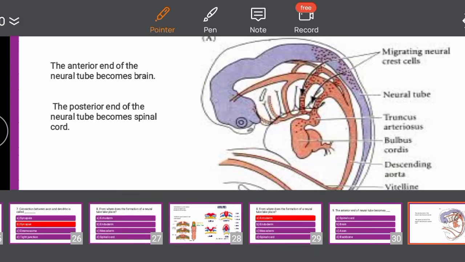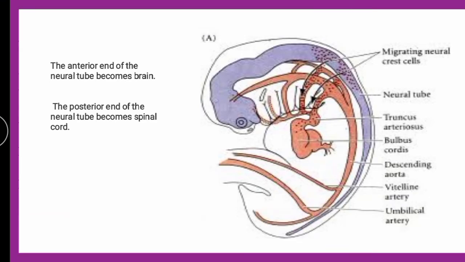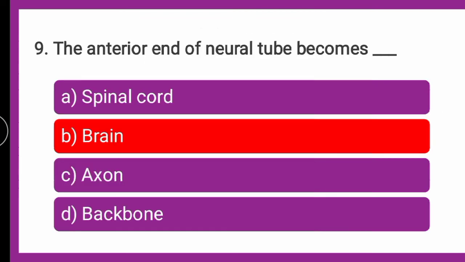Now, if you will look into the developmental stages of the embryo, the anterior end of the neural tube becomes brain. The posterior end of the neural tube becomes spinal cord. So this is the neural tube. So the correct answer is brain. The anterior end of the neural tube during the developmental stages of the embryo becomes brain, and the posterior end becomes spinal cord.